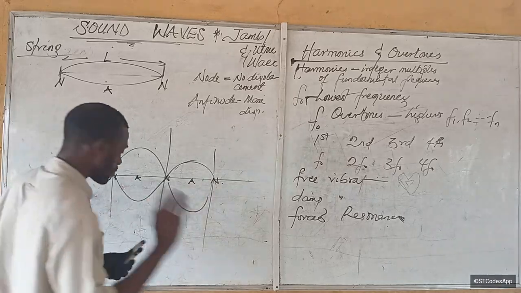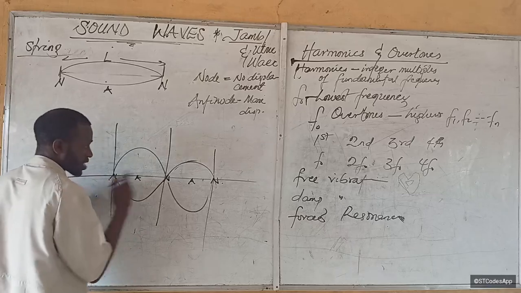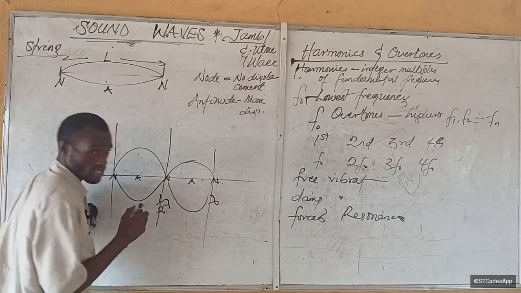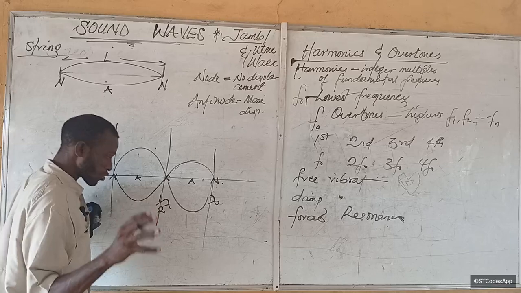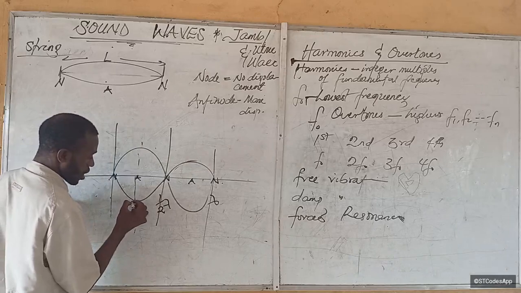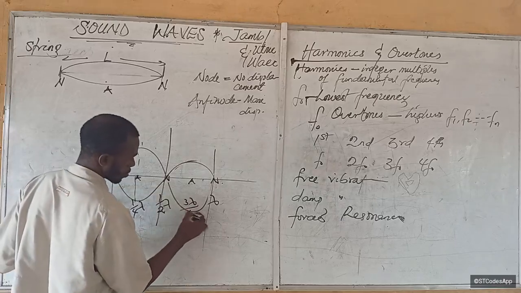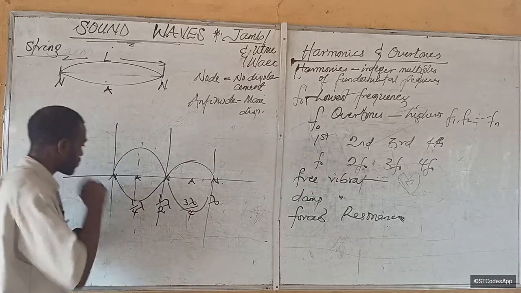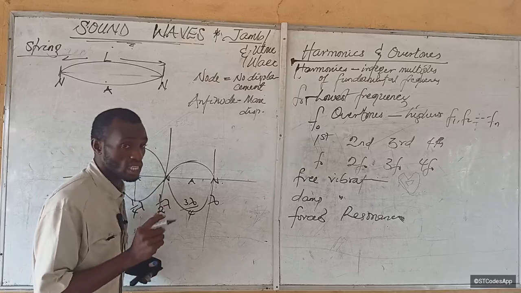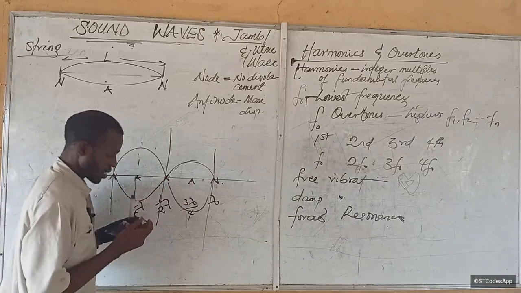Now let me teach you a very simple way to analyze it. If from here to here is a wavelength, what would this place be? Half a wavelength. But let me show you something again. If this place to this place is half a wavelength, this middle will be what? A quarter wavelength. This will be 3/4 wavelength. Right? Good. So if that's the case, it means that between a node and an antinode, we always have what? A quarter wavelength. A quarter, a quarter, a quarter. Does that make sense? Good.